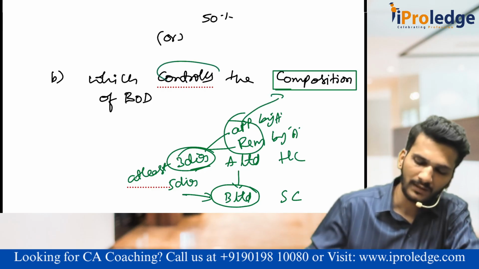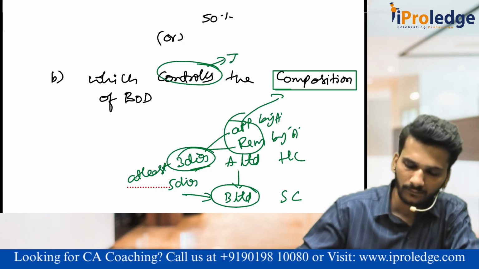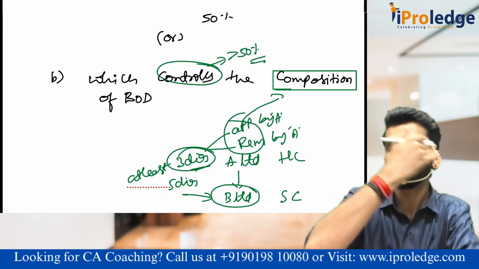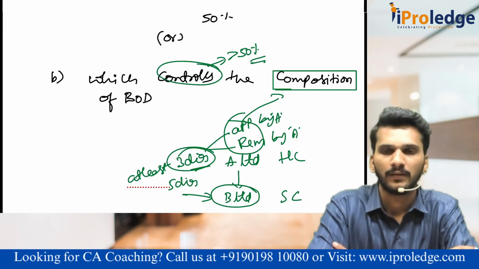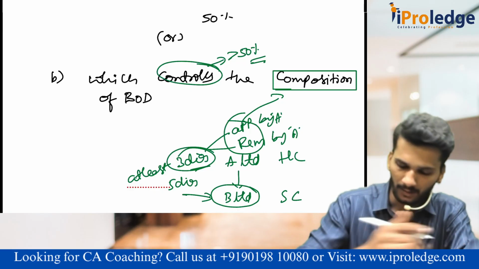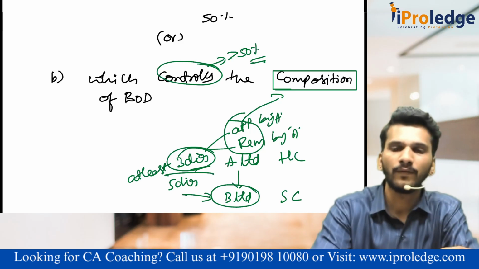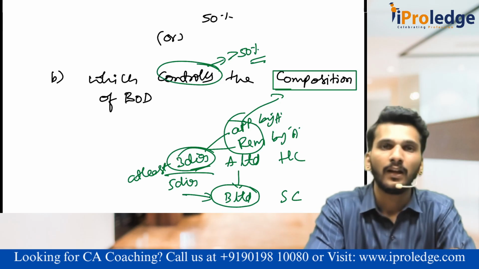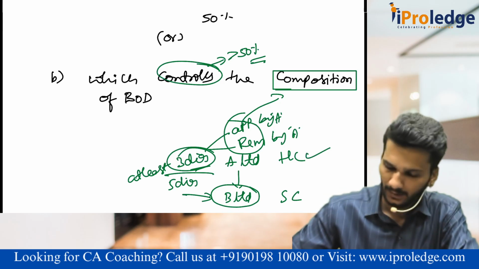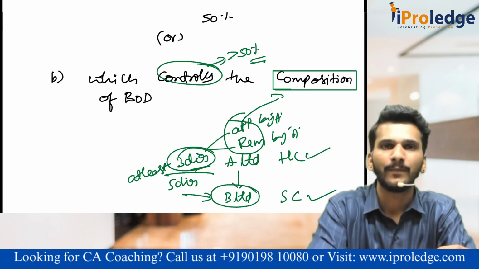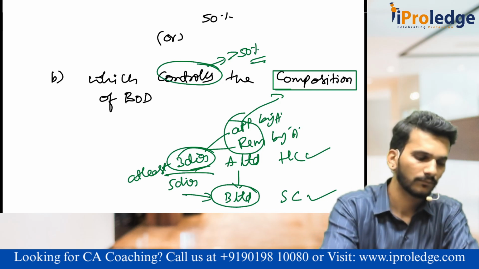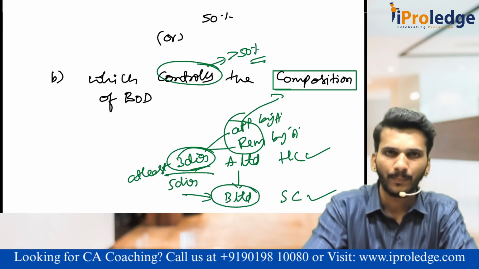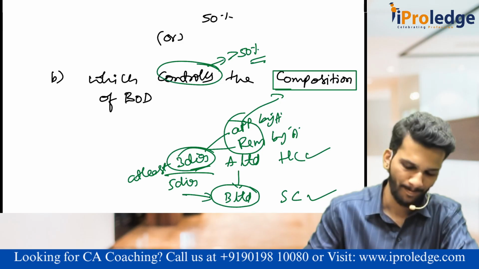What is this control? Control means more than 50%. That means more than 50% of the directors. 3 out of 5 directors, yes, sir, it is more than 50% only. That is 60% of the directors are appointed by A or removed by A. Because of which A Limited is called as holding company, B Limited is called as subsidiary company. Is it okay? Holding, subsidiary?